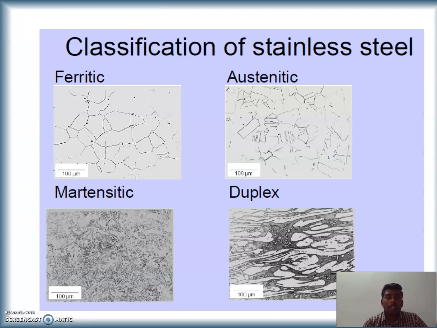So this is a picture I would like to show you. It shows the microstructure, under a micrometer scale, of the ferritic, austenitic, martensitic, and duplex classifications of stainless steels.